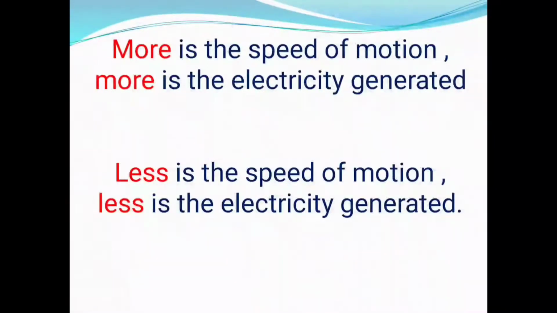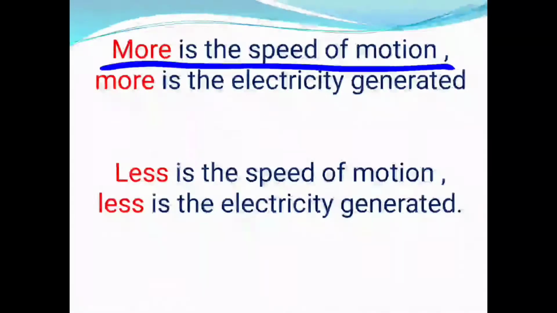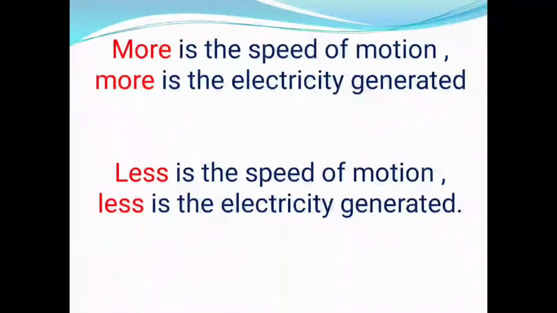The more the speed of motion, the more electricity is generated. Meaning, if we move the magnet with greater speed, the change in the magnetic flux experienced by the wire is more, and this greater change in the magnetic flux will create a greater EMF across the wire, which produces more electricity in it. So the less the speed of the motion, the less electricity is generated.